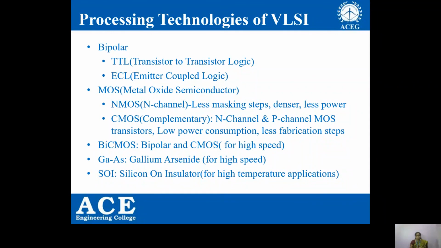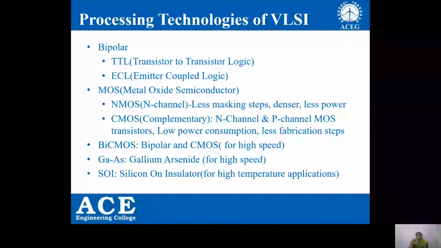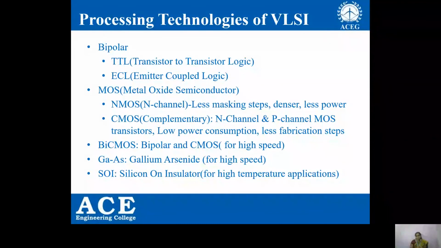Coming to another technology, BiCMOS technology, which is a hybrid of bipolar and CMOS. Here CMOS is used to implement the logic and bipolar is used as the load. This BiCMOS technology is used for higher speed applications.